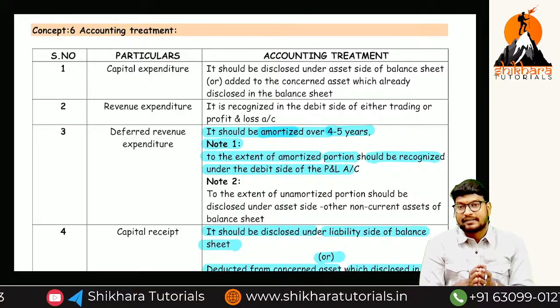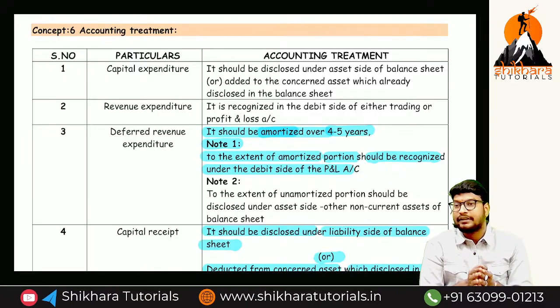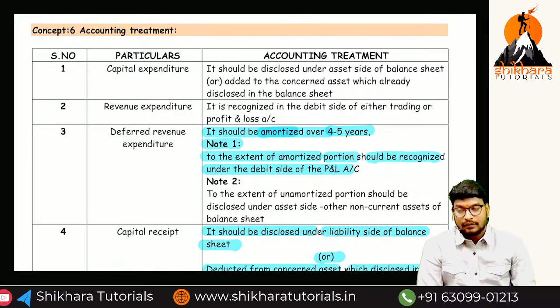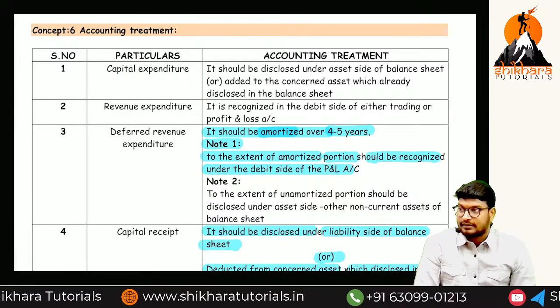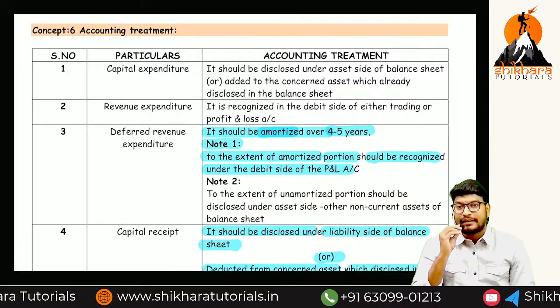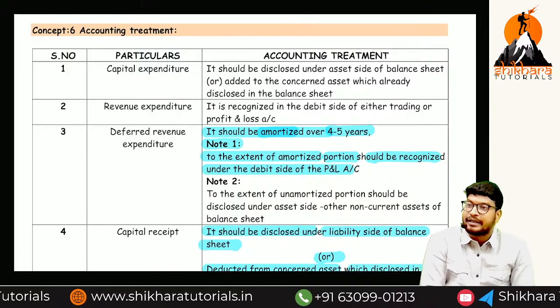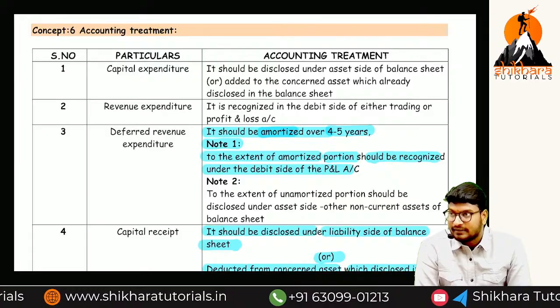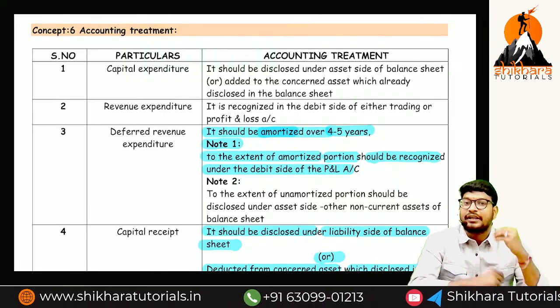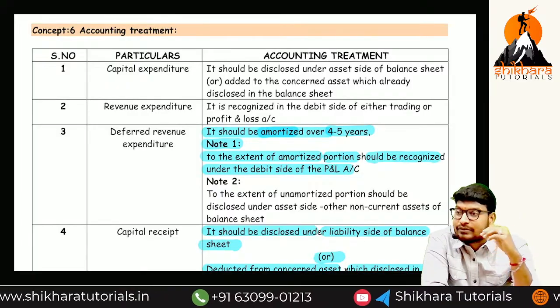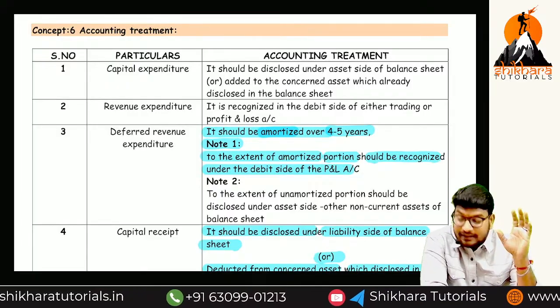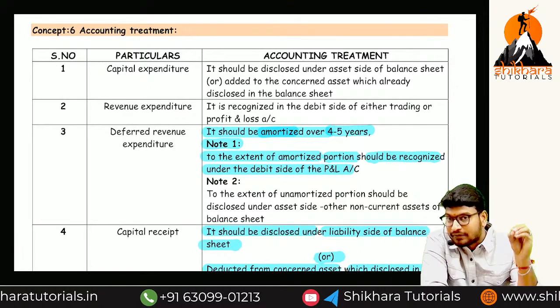Can anyone in the class say the deferred revenue accounting treatment? What is the deferred revenue accounting treatment? What do we have to do? Amortization. So amortization means the amount available in the P&L account and the amount available in the balance sheet asset side. The amount available in the P&L account debit side is called amortized. The amount available in the balance sheet is called unamortized. What is the accounting treatment of capital expenditure?